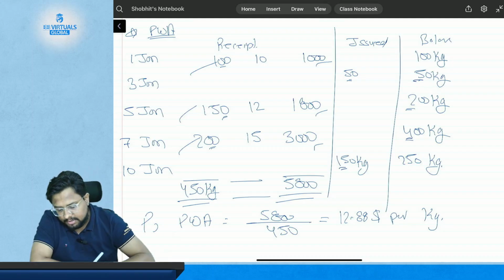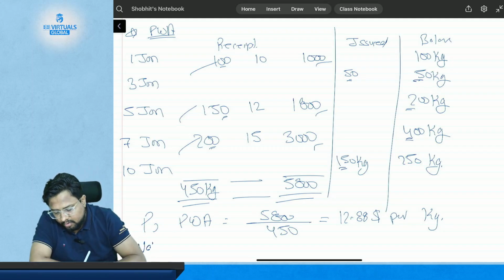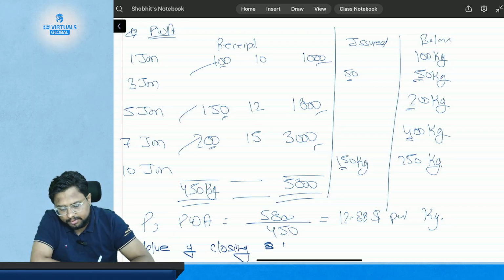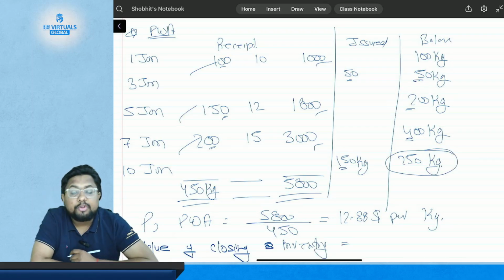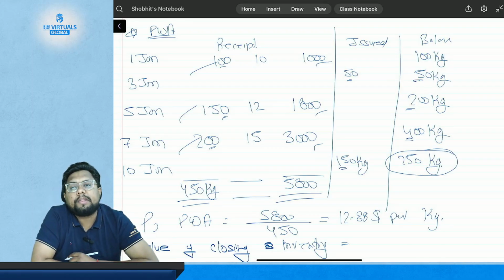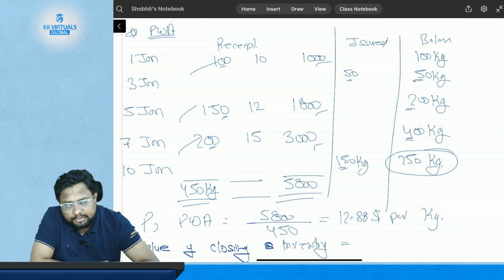Very simple. You have the value of closing inventory right in front of you. How much closing material do you have at the end of the accounting period? It is 250 kgs. So we will write 250 kgs.